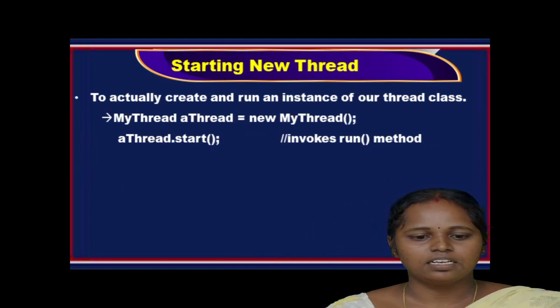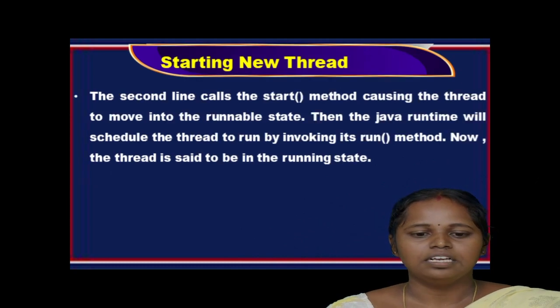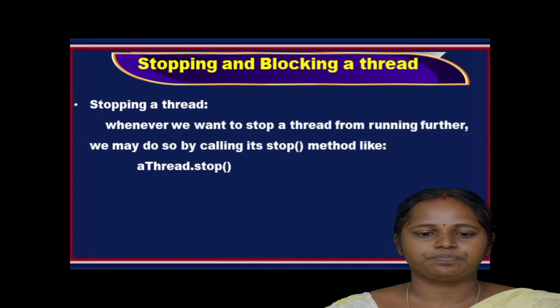And the second line, aThread.start(). This object is used to invoke the start method, which causes the thread to move into the runnable state.